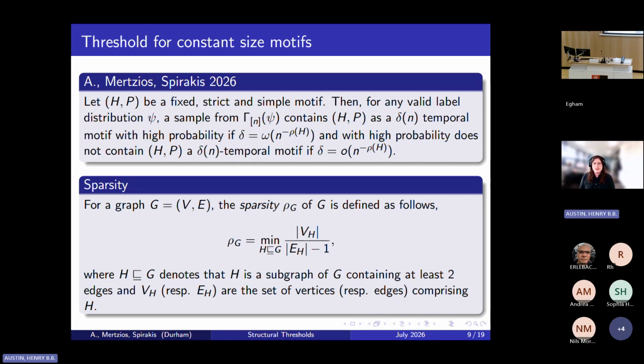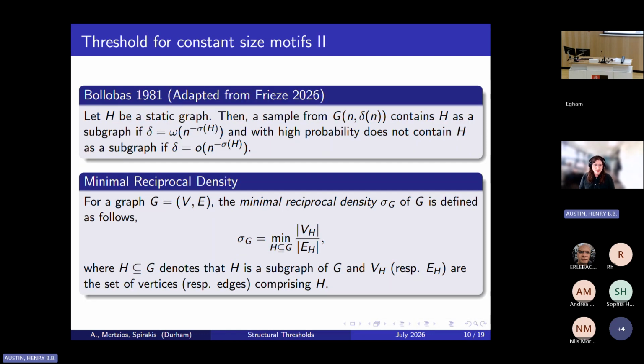The other thing which is interesting about the structure of this statement is that some of you who are more familiar with the random graphs literature may think that you've seen something very similar before. And that is because you may have seen this classic result by Bollobás for the existence thresholds of subgraphs of the Erdős-Rényi random graph.